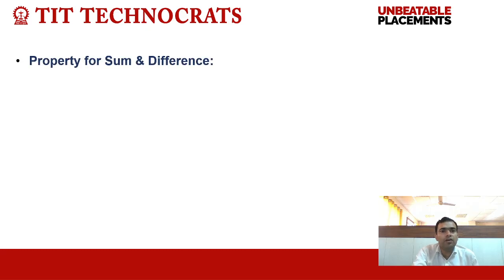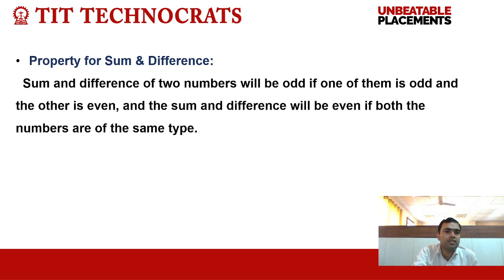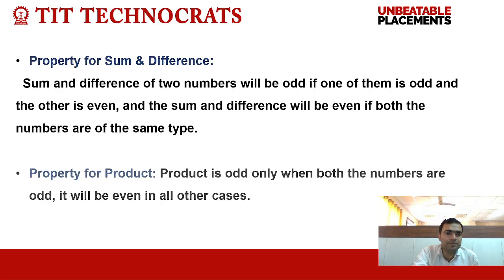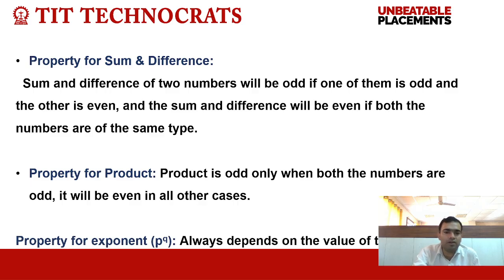So, we can conclude that sum and difference of two numbers will be odd if one of them is odd and the other is even. And sum and difference will be even if both the numbers are of the same type, that is, either both are odd or both are even. Now, for product of numbers, product is odd only when both numbers are odd, otherwise it will always be even. For power or exponent, it always depends on the base.